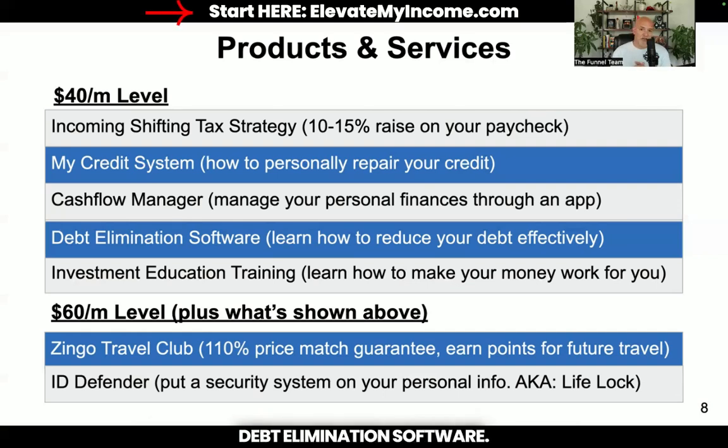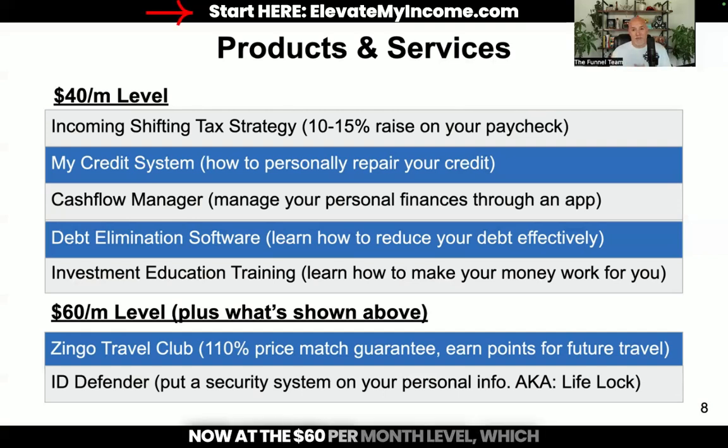Debt elimination software. Well, pretty simple. You're going to learn how to reduce your debt effectively, do it the right way, start in the right areas so you can start trickling down that debt and putting more money back in your pocket. Investment education training. This is how you can learn to make your money work for you. Follow along the easy steps, apply what they're showing you, and start watching your money grow.